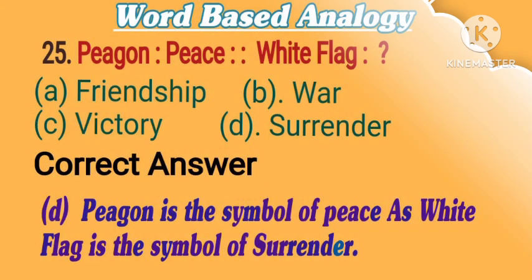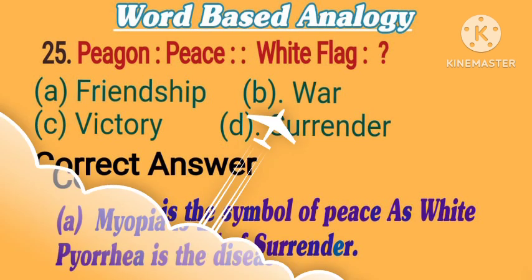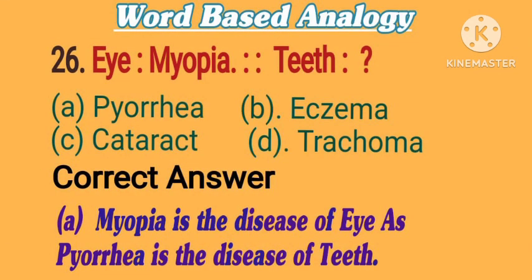25. Pagan is to peace, as white flag is to what? Options are A. Friendship. B. War. C. Victory. D. Surrender. Correct answer is D. Surrender. Dove is the symbol of peace, as white flag is the symbol of surrender.